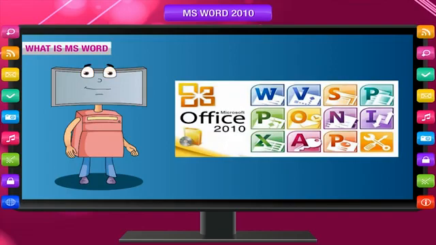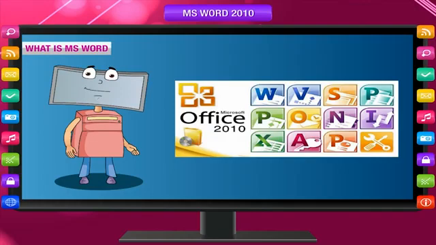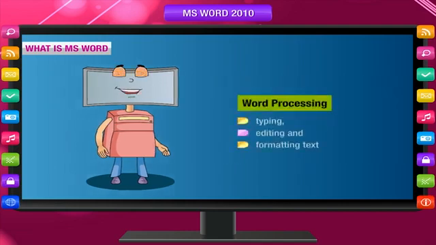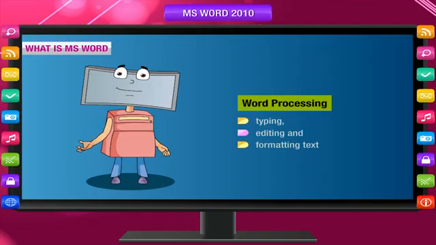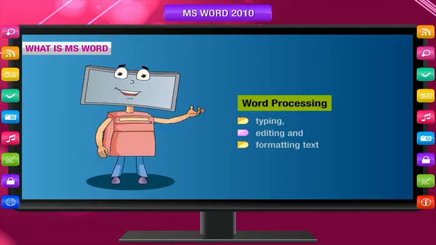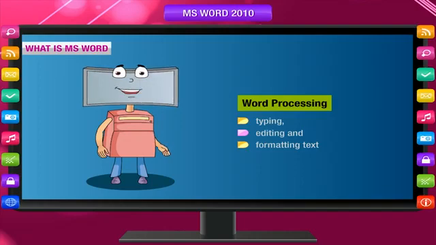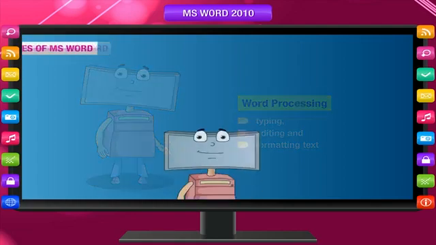Microsoft Word 2010 is a part of Microsoft Office 2010, which is a group of application software that are generally required in an office. Word processing means typing, editing, and formatting text. A word processor is software that allows you to produce documents quickly and efficiently by providing features like typing, editing, formatting, and checking spelling and grammar.